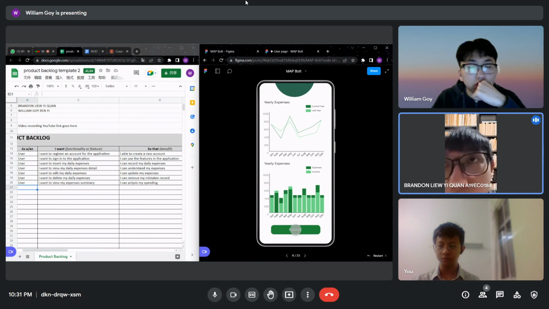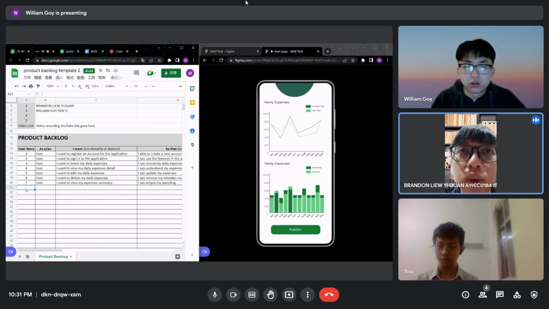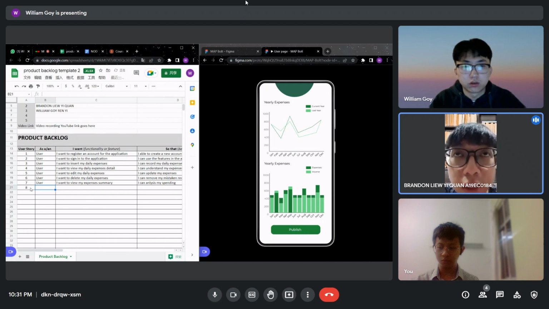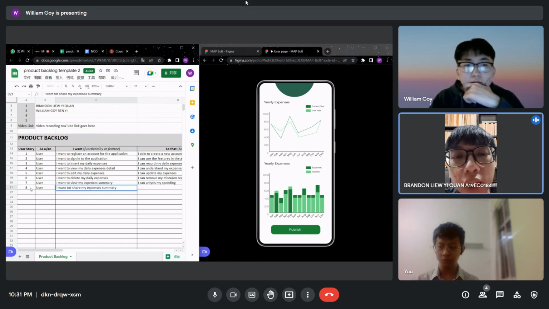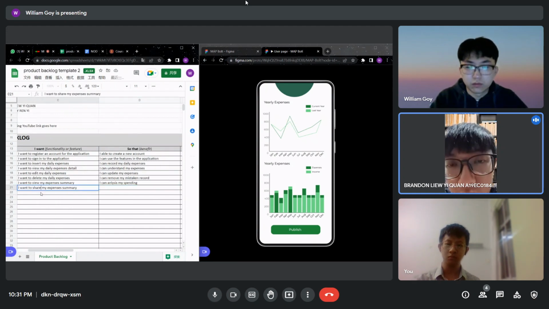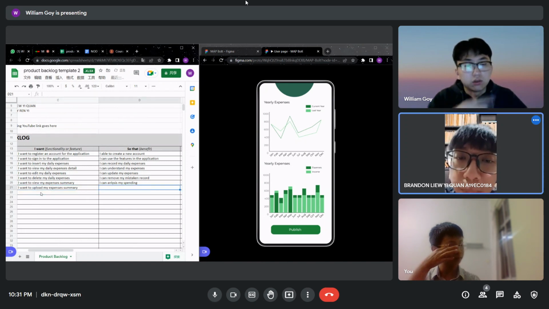So the feature that we're going to add is sharing the expenses summary of a specific user. For example, user A can share their expenses summary for user B to see, and user B can share too, and so on. So maybe we can say that I want to upload my expenses summary, for the next user story.